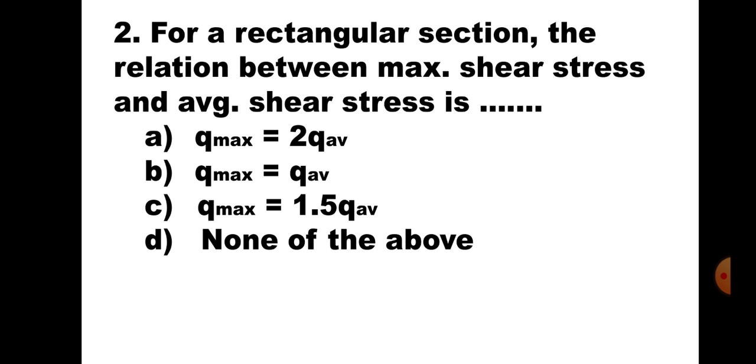Question number 2. For a rectangular section, the relation between maximum stress and average shear stress is A. Q max is equal to 2 times Q average. B. Q max is equal to Q average. C. Q max is equal to 1.5 times Q average. And D. None of the above. Now, for a rectangular section, maximum shear stress is always 1.5 times Q average. Hence, the correct option is C. Q max is equal to 1.5 times Q average.